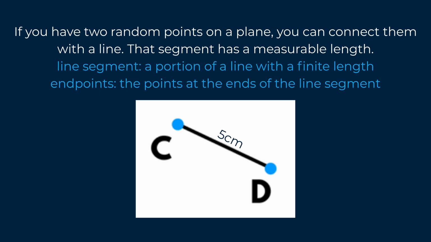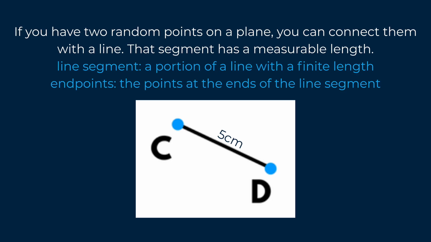Now, if you have 2 random points on a plane, you can connect them with a line. That segment has a measurable length. Now, look at this line segment here. This is line segment CD. Now, if you extend this line segment infinitely, this will be line CD. But since there are only 2 points, and we're connecting them with a line, the length between point C and point D has a measurable length, which is 5 centimeters.